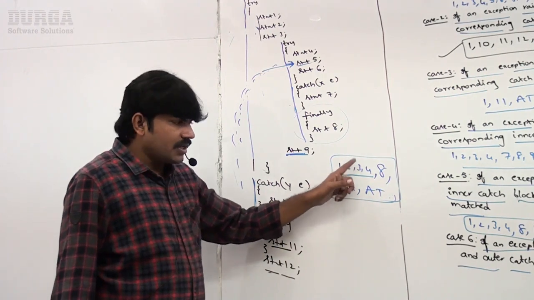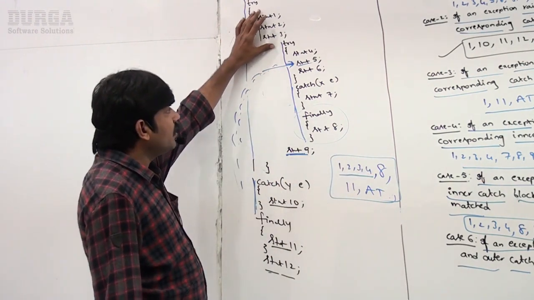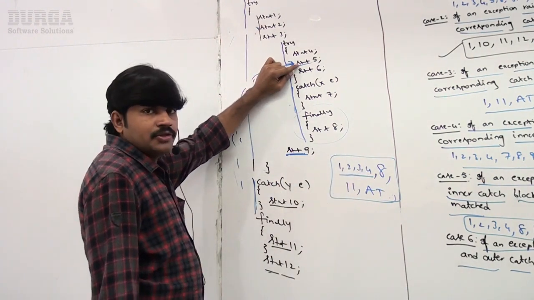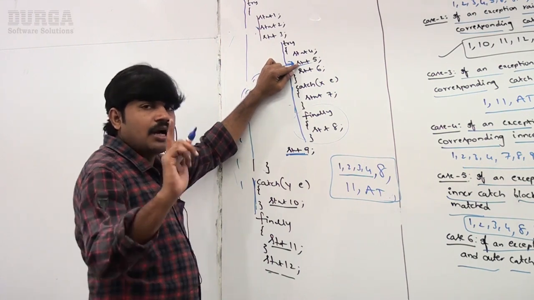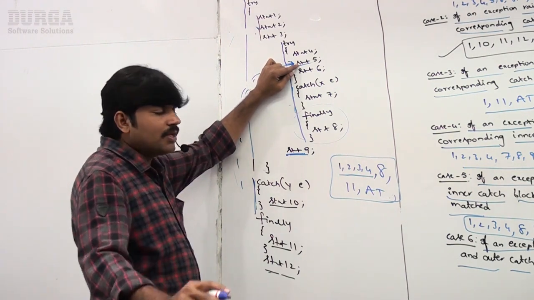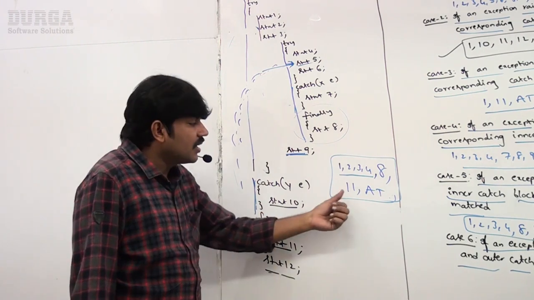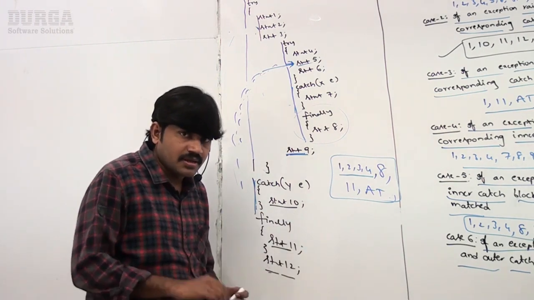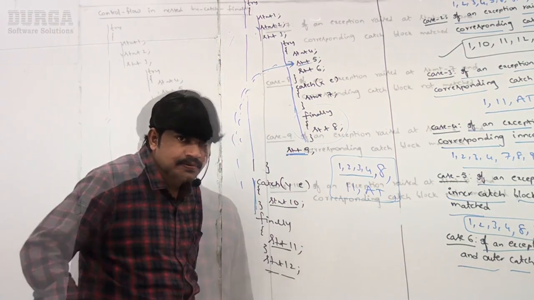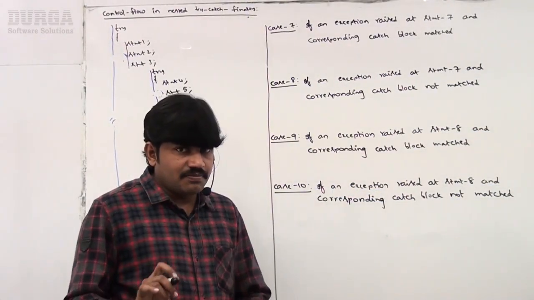Are you getting it? 1, 2, 3, 4. Here the problem is coming. So no catch blocks are matched, abnormal termination. But before abnormal termination, the inner finally and the outer finally will execute, and then abnormal termination. Clear for all of you right up to this? Sir, up to this 6 cases are completed, right?